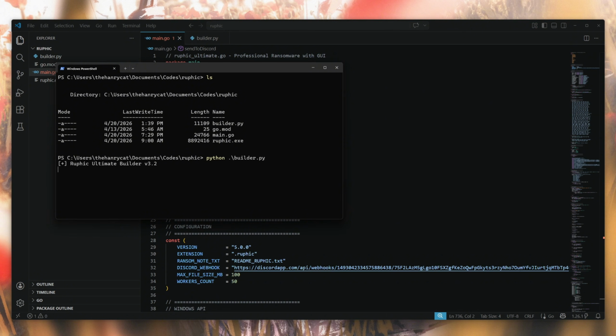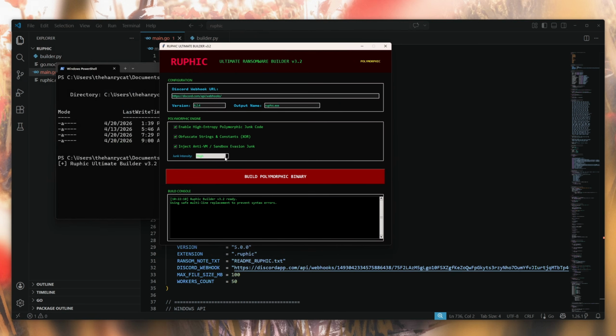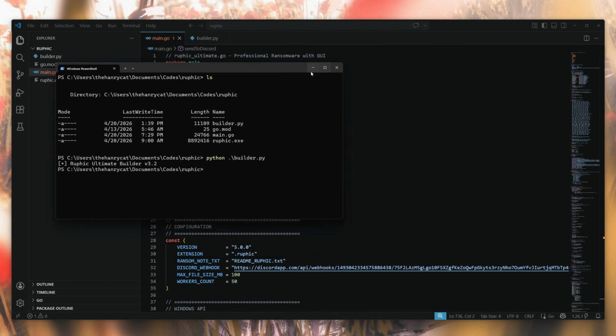So if I execute this Python file right here, look at that. This window appears, and now I can set up my webhook right here, mess around with some other settings, and get a brand new binary with just a single click. And yes, this was also created with the help of AI.